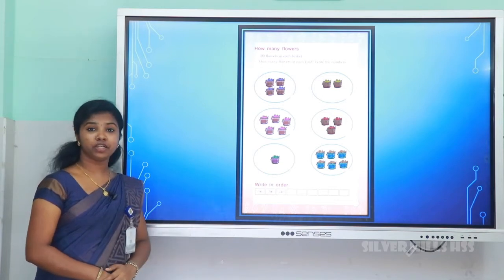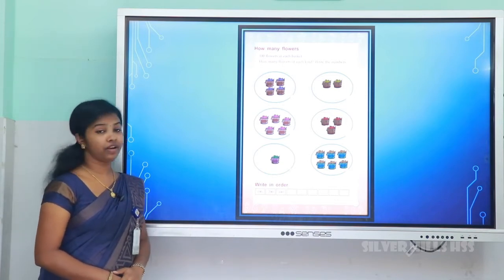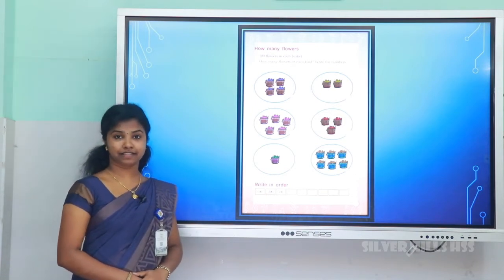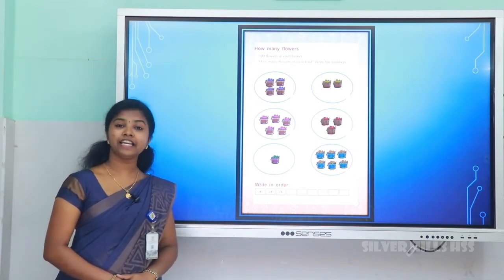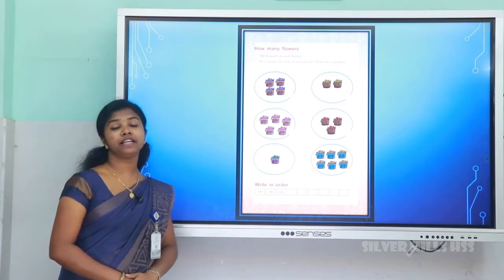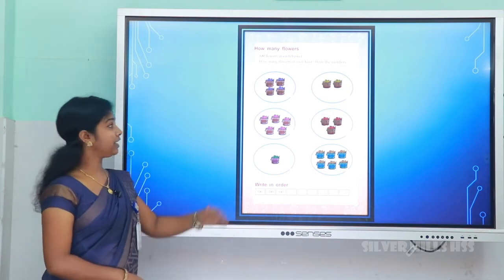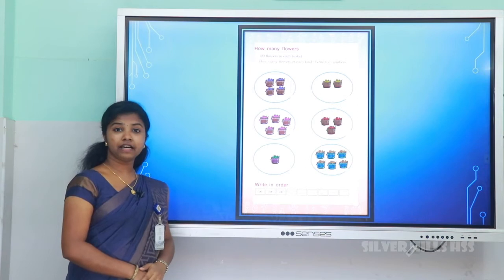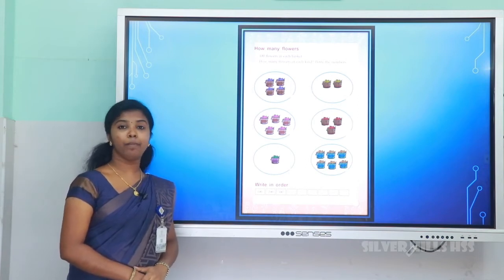Look at this picture. How many flowers? 100 flowers in each basket. So we should find out the total number of flowers. Look at the first circle. How many baskets can you see there? Yes, it is 4 baskets.